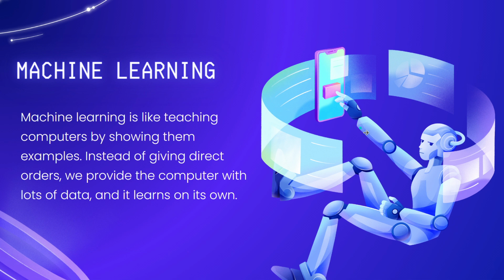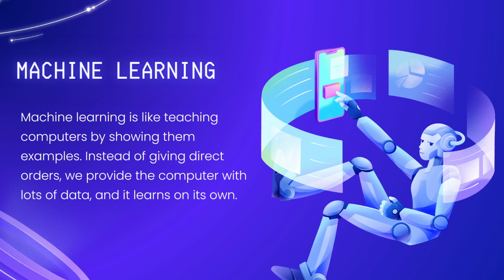Now let's imagine a world where machines can understand and interpret information, much like we do. This is made possible through a technique called machine learning. Think of it as teaching a computer by showing it examples rather than giving it direct orders.